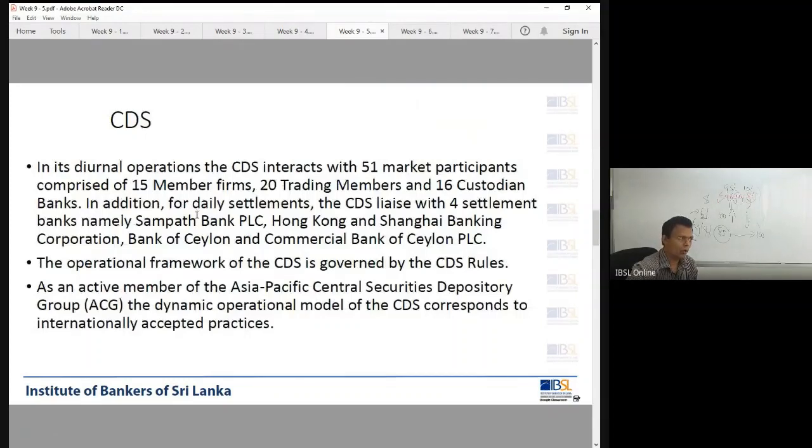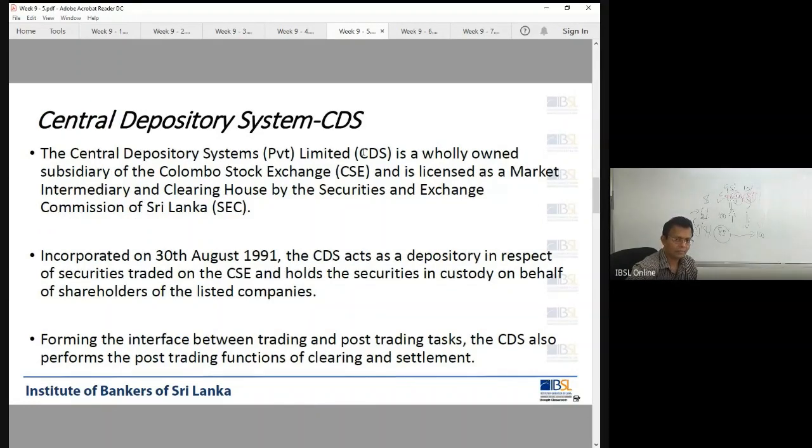So when you open an account in the name of your ID number, it is in the CDS. Central Depository System, right?